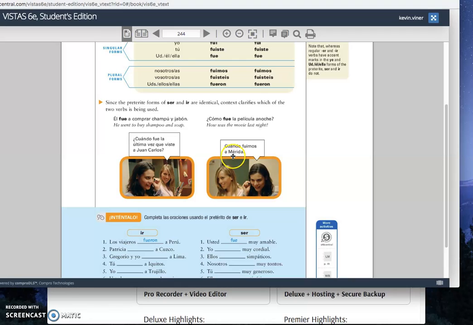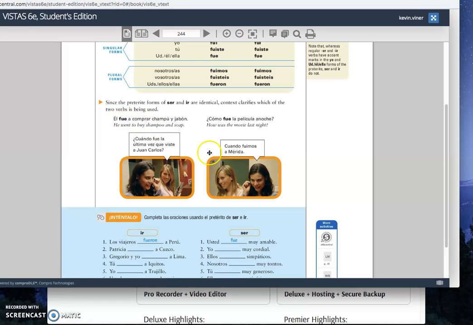Y cuando fuimos a Mérida, right? Cuando fuimos a Mérida. Right, so here it's saying when we went to Mérida. Okay, so a little hint here. Just like in the present tense, the verb ir is often followed by an a, whereas when the form is ir in the past, right, you're going to see an a with it.